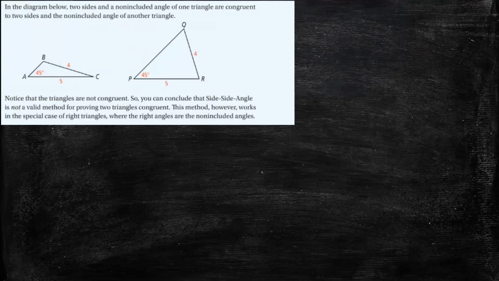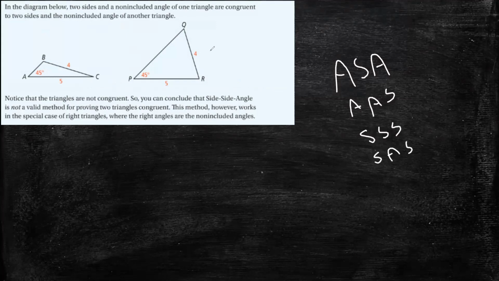In the first two lessons, we learned how we can say that two triangles are congruent by ASA, AAS, SSS, or SAS. We say that if we have two sides and an included angle, these two triangles are congruent. If these three sides and these three sides are congruent, then these two triangles are congruent.